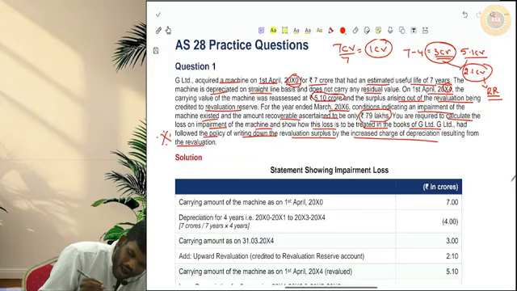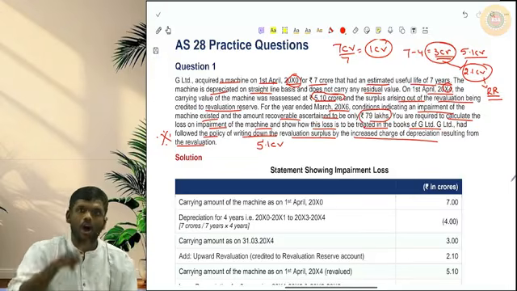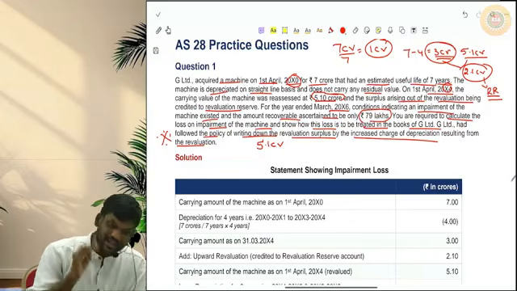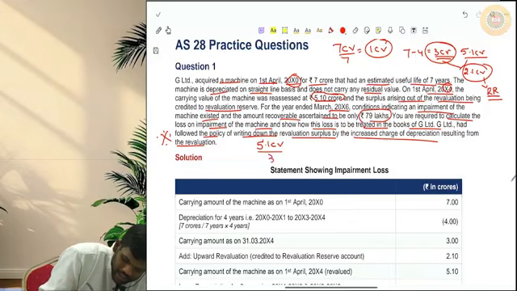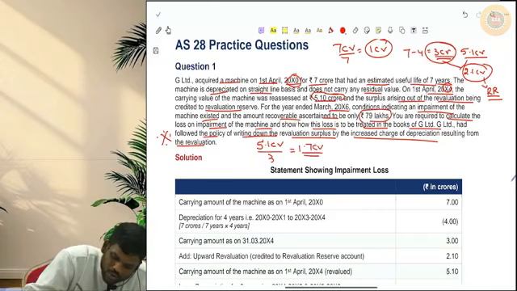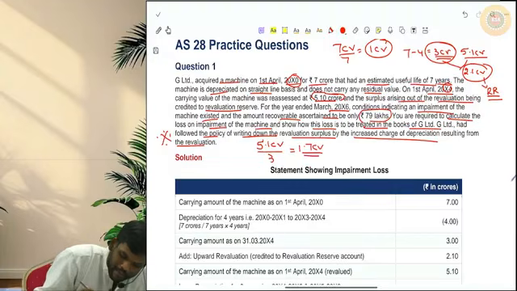See, after that revaluation, your revised carrying amount is 5.1 crores. Already in 7 years, 4 years over. So how many balance years we have? 3 years. So from now, depreciation will be 1.7 crores. You revalued on 1st April 20x4, and this impairment assessment you are doing on 31st March 20x6.